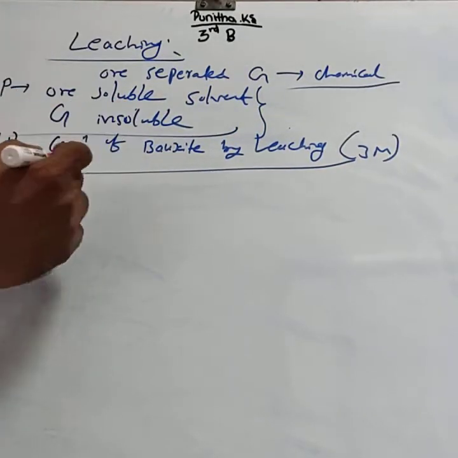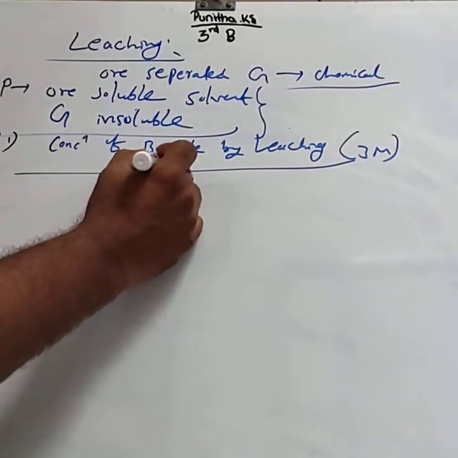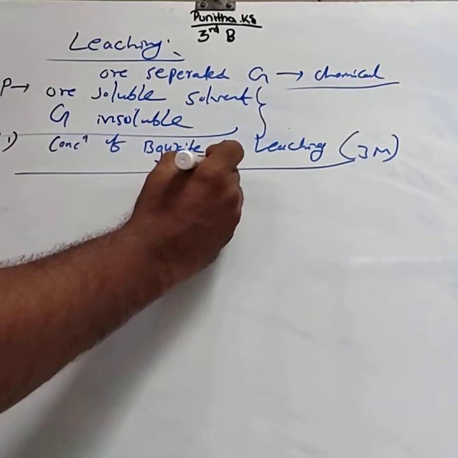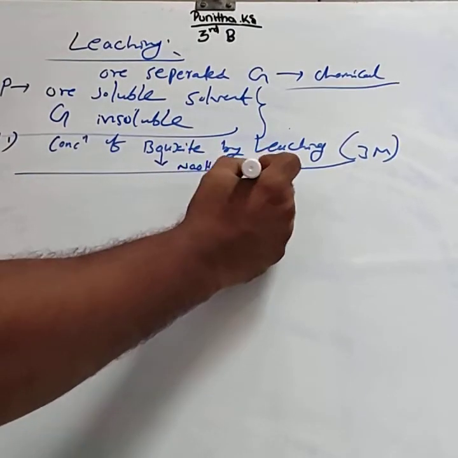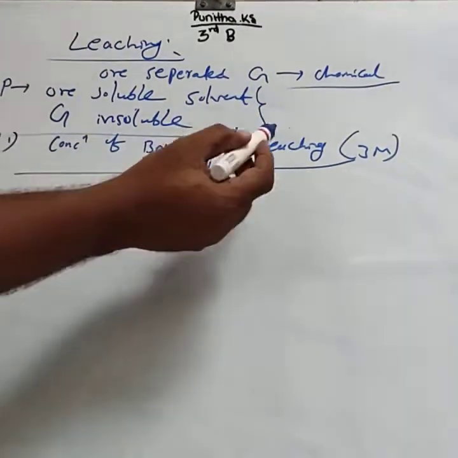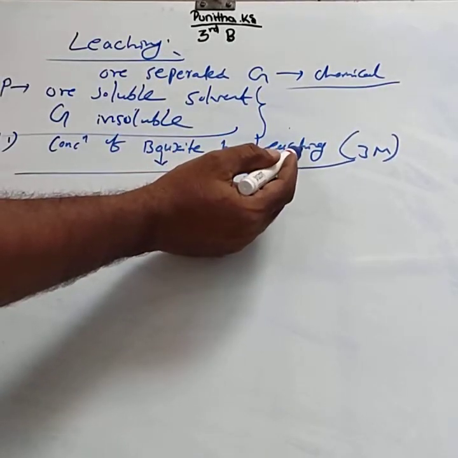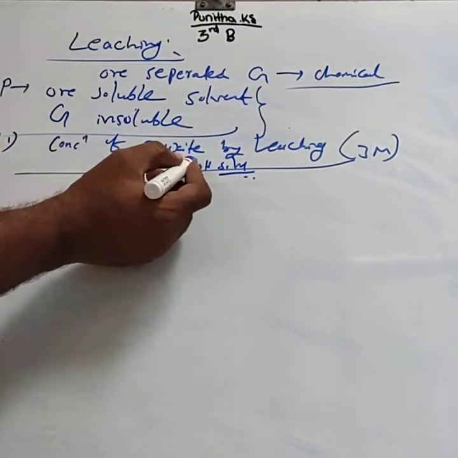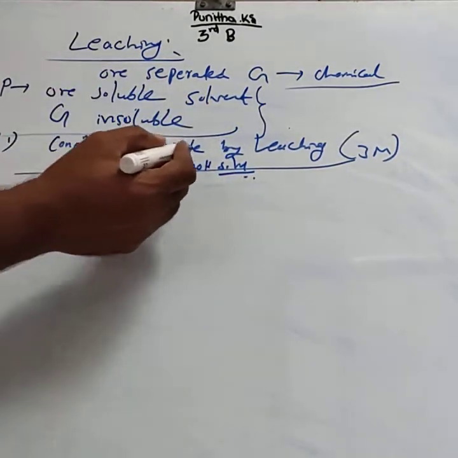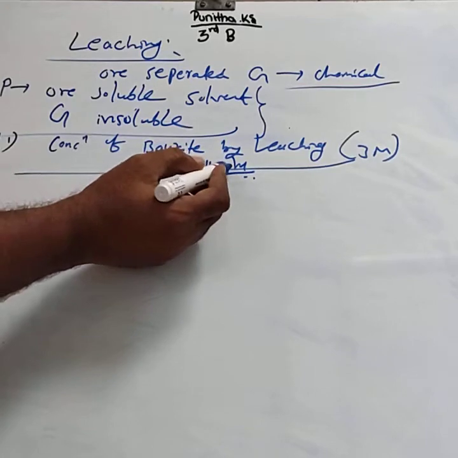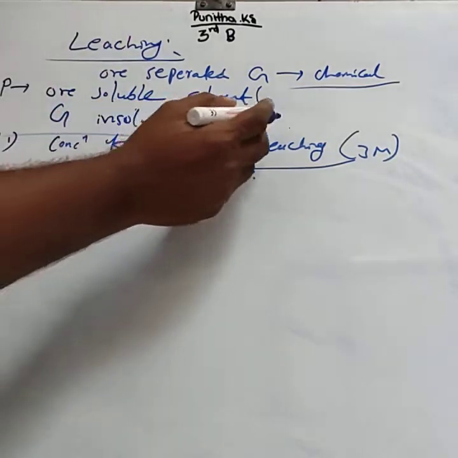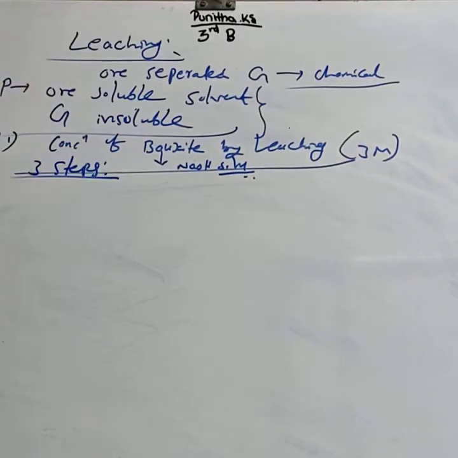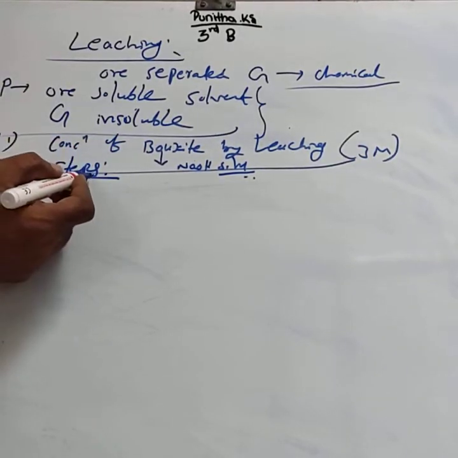In this method, the bauxite can be concentrated by using sodium hydroxide solution. That is, in the leaching process, bauxite is concentrated using NaOH solution, caustic soda solution. Next, this leaching process involves 3 steps. Each step carries one mark.